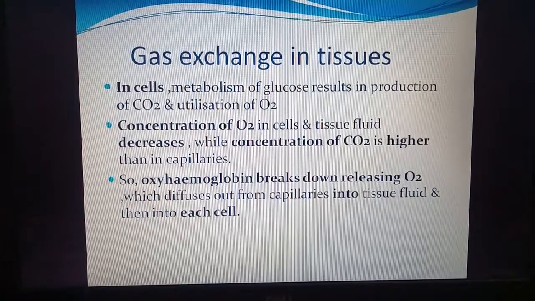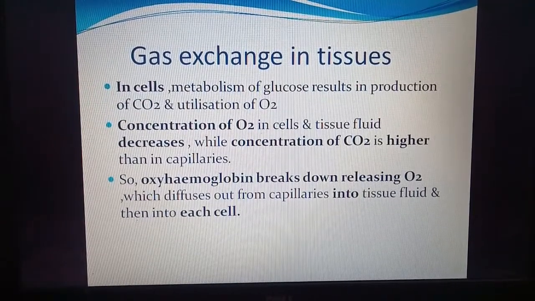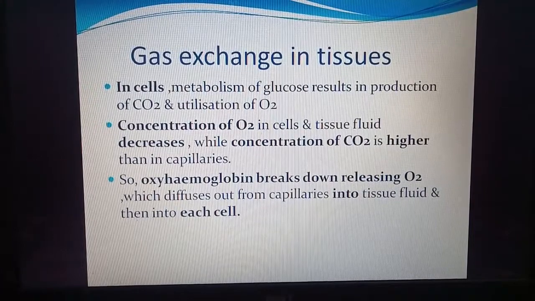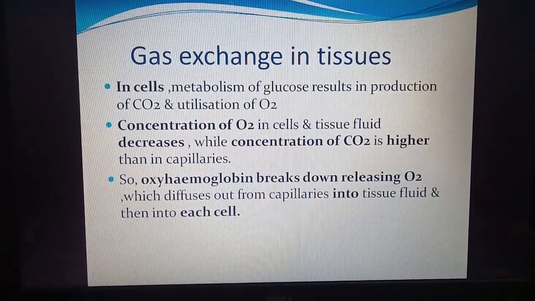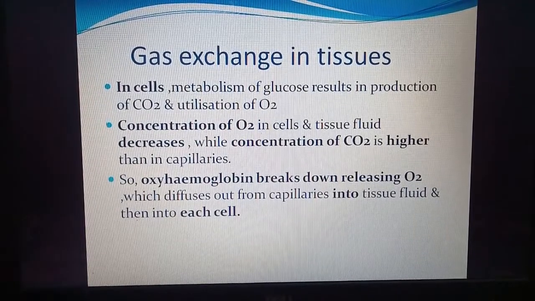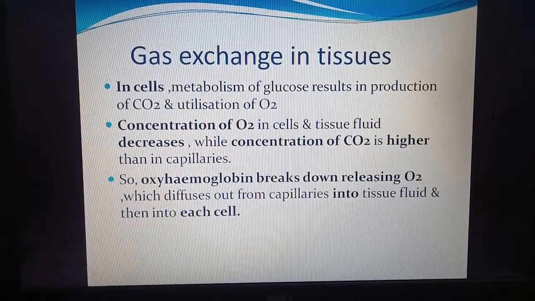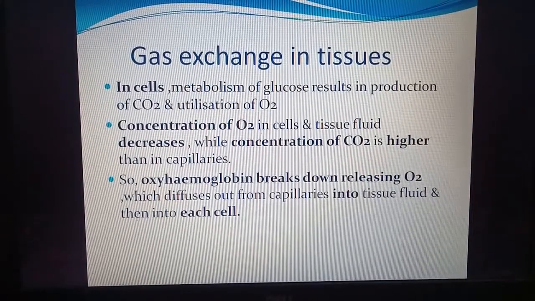So we can see that in the whole pathway, the gases move from a region of higher concentration to lower. Wherever carbon dioxide is higher, it will move to a region where it is lower. And wherever oxygen is higher, it will move to a region where it is lower. So finally, carbon dioxide is expelled from cells, then to blood, then alveoli, and finally atmosphere. And oxygen enters first into alveoli, then blood, then into cells.